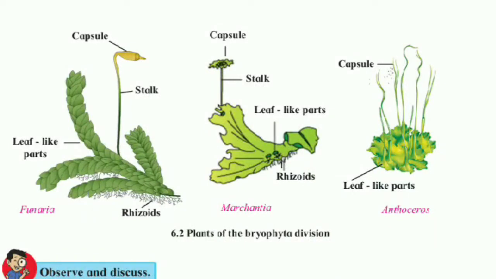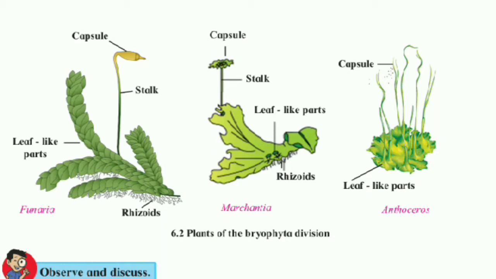So these are the diagrams of plants included in division Bryophyta. You can see the diagram of Funaria, Marchantia and Anthoceros. Let's write down their characteristics. The plants belonging to division Bryophyta are amphibious. We call them the amphibians of the plant kingdom because they grow in moist soil but require water for reproduction.